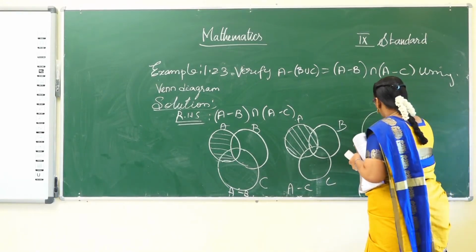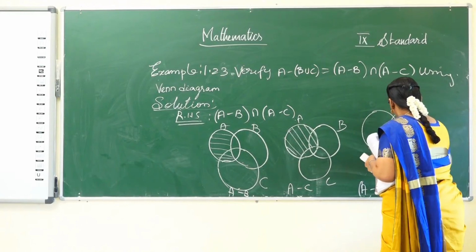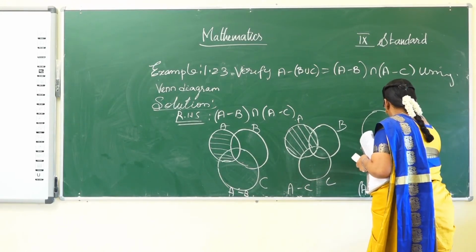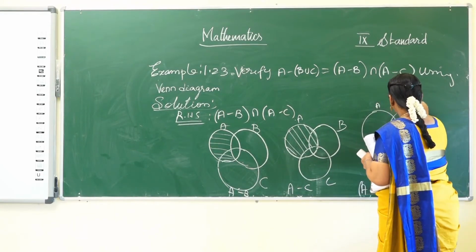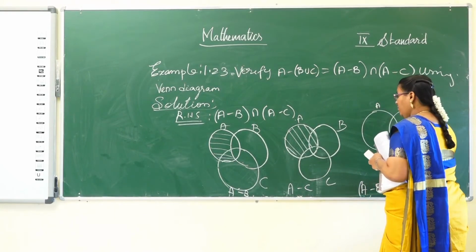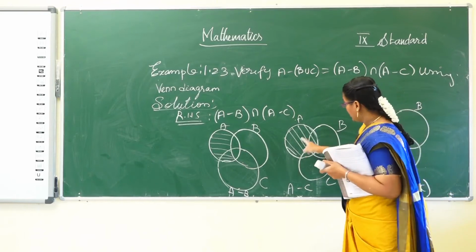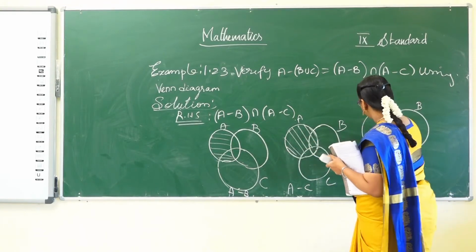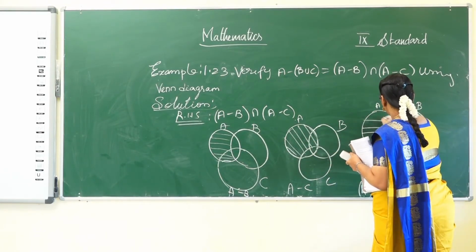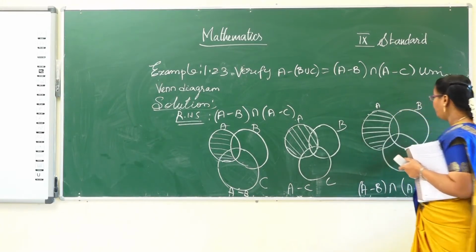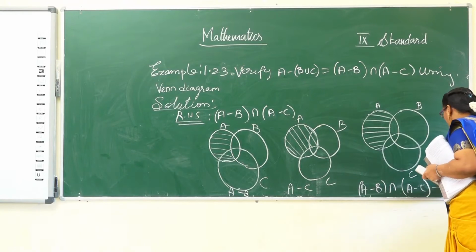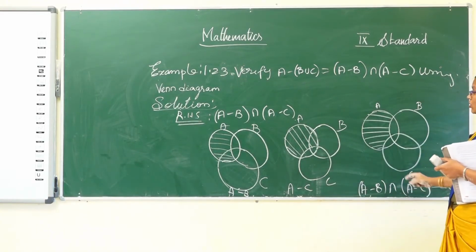So A, B, C. So which are the portion? This portion only covered. Okay, and this is the equation number 2. So compare the equation 1 and 2.